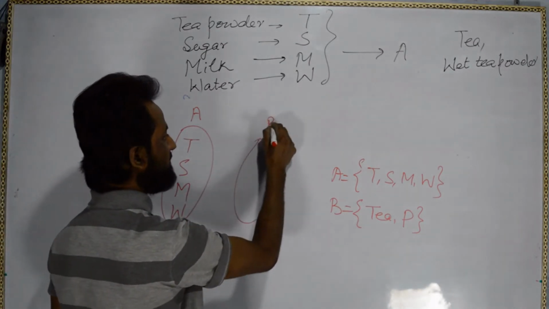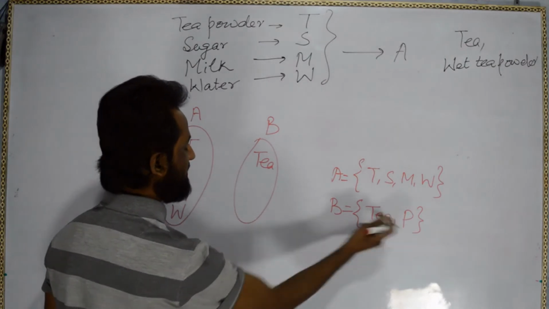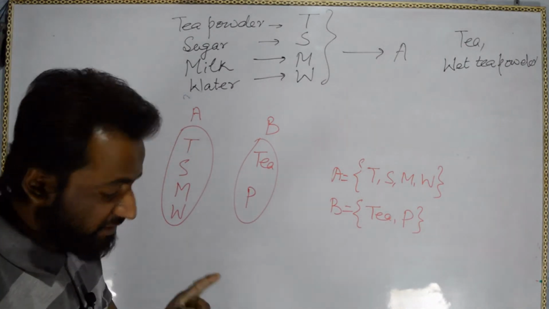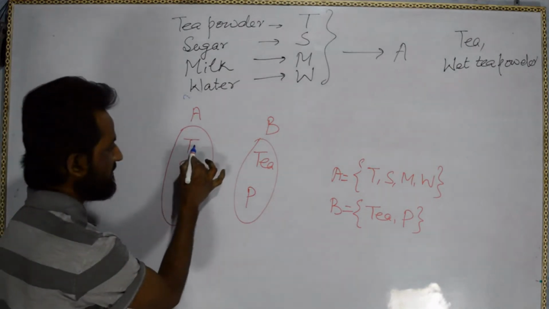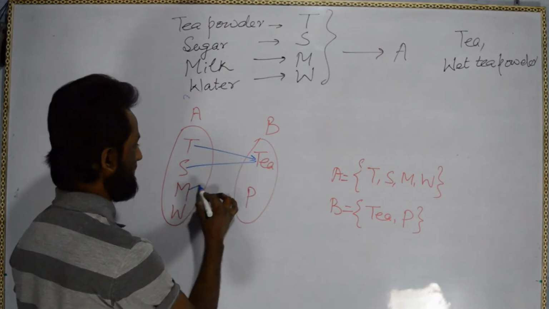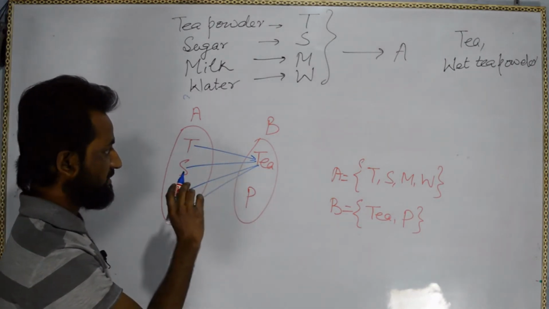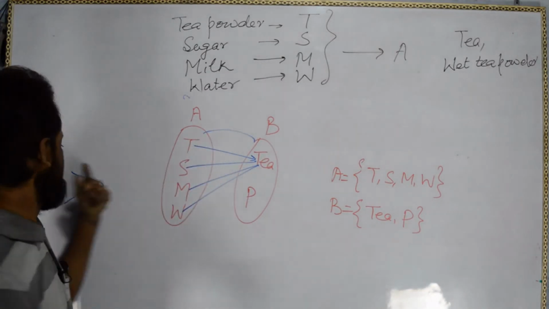In set B, you have prepared tea and this powder. So what is happening actually? As I told, in a function, if you are getting this sign, it is a function. That's not an issue. I am just telling you it is a function.